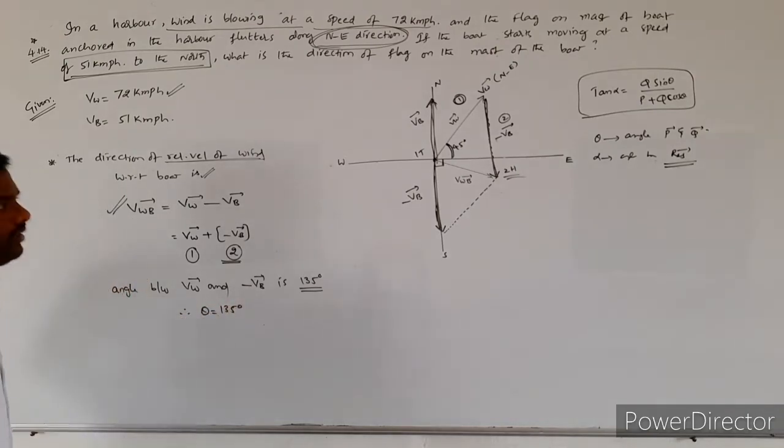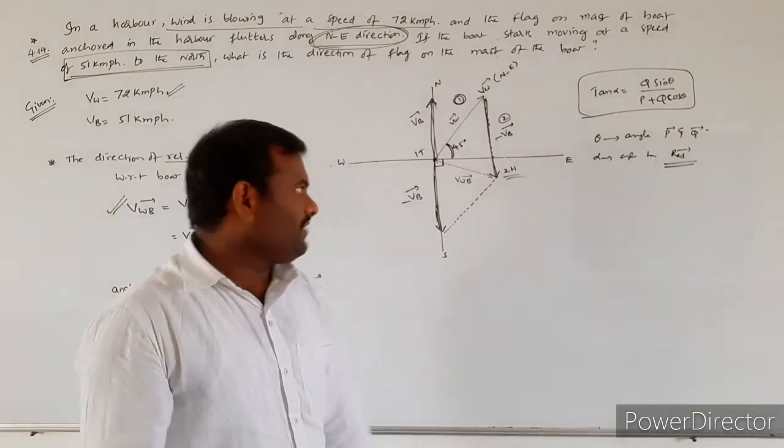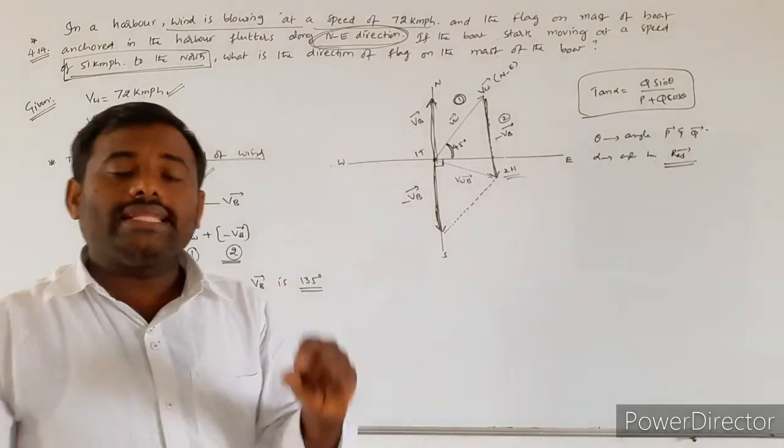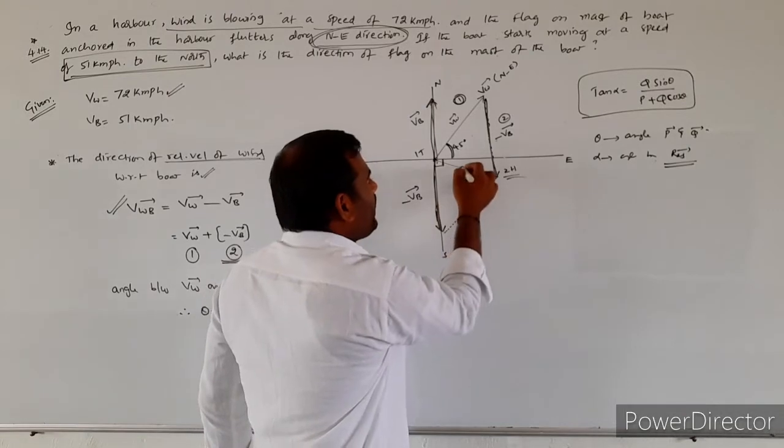Theta value is equal to 135. Now I want to calculate the alpha value. This is the resultant vector.